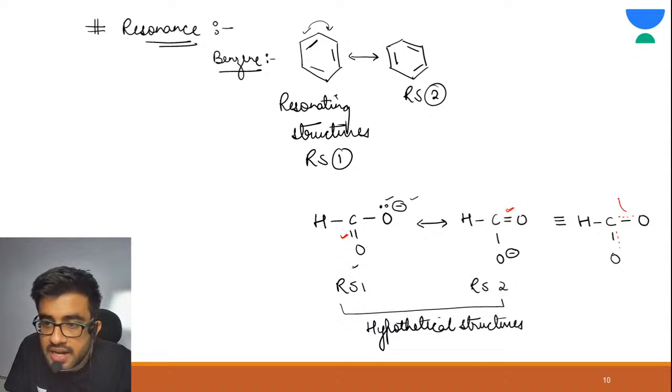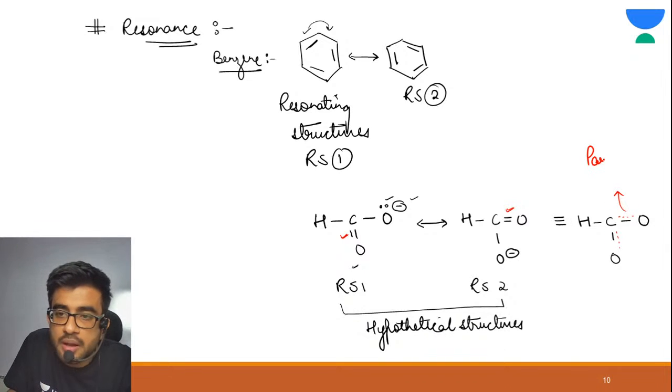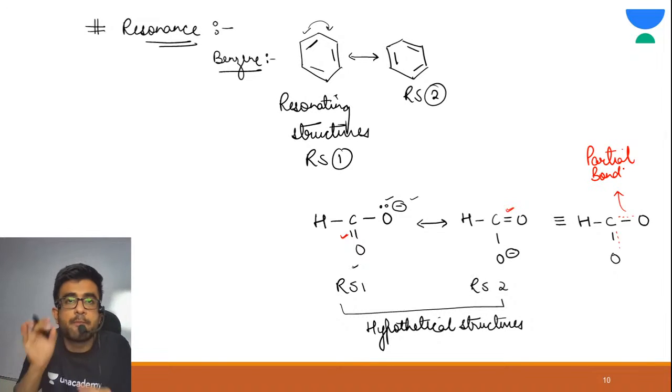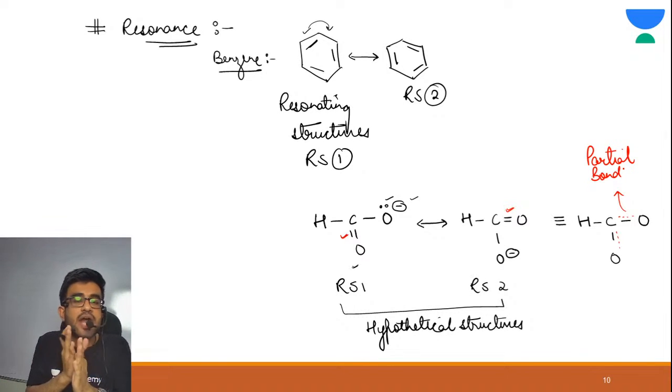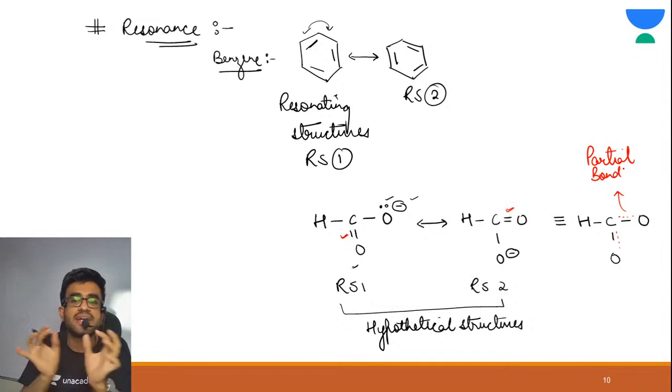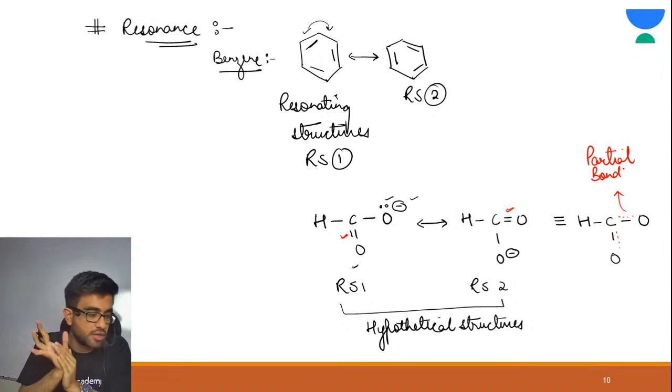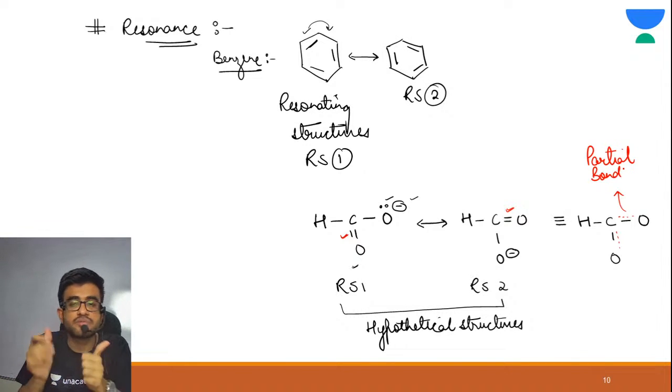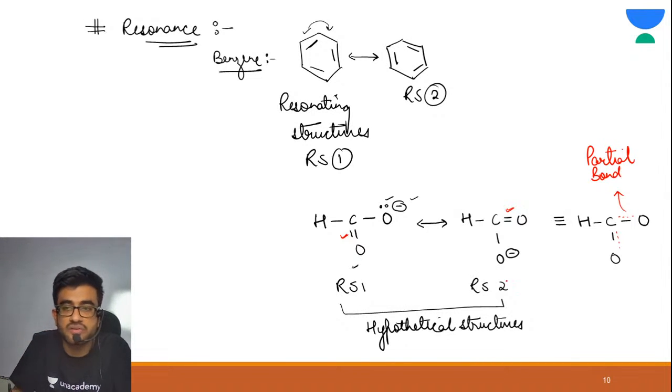This dotted line means partial bond. Why? Because that particular pi bond is continuously shifting between these two oxygen atoms. So we write it as a partial bond. Are you getting my point? Just give me a thumbs up in the chat section if you are able to understand this.